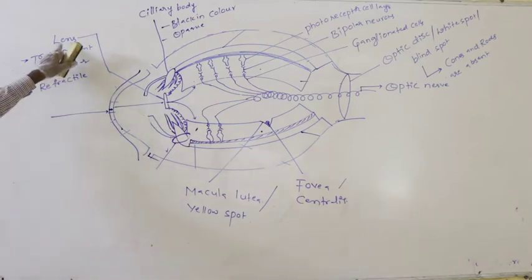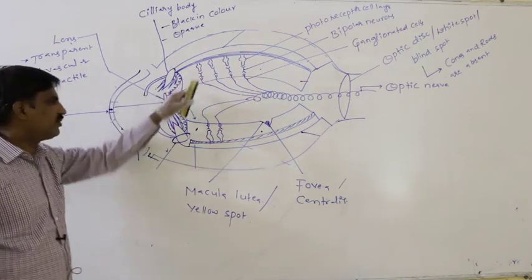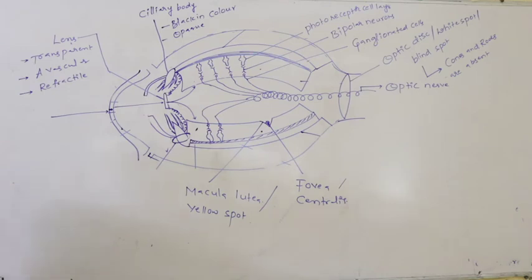In that way, the lens is transparent, which allows the passage of light through it. It is also without blood supply, so it is avascular. It also reflects the light onto both sides of the retina, so it is refractile.